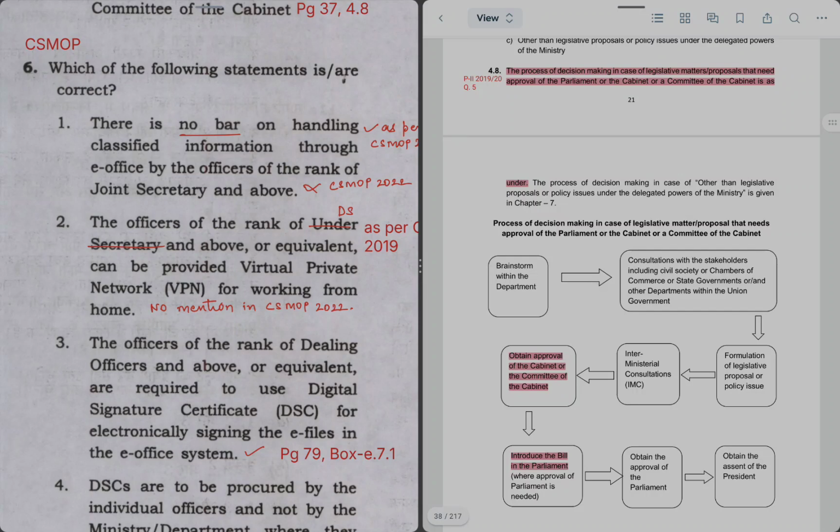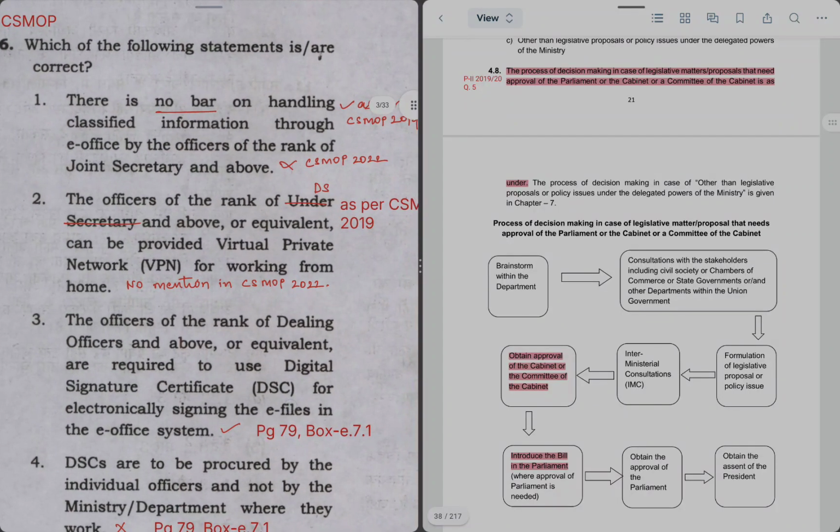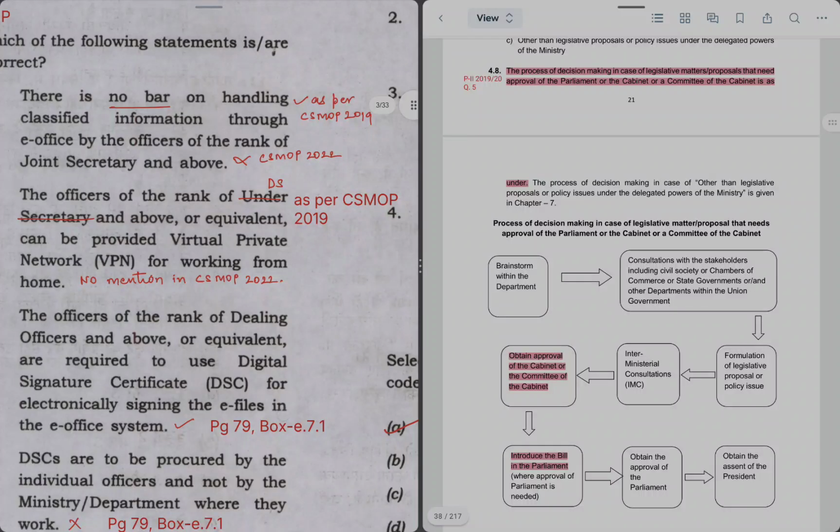Next question is number 6. Which of the following statements are correct? Now, statement 1 says there is no bar on handling classified information through e-office by officers of the rank of JS and above. Now, as per MOP of 2019, it is right. But in the latest version of CSMOP 2022, this para has been removed. So this paper is of year 2020, so I'll go as per the old MOP to find the right answer in this particular case.